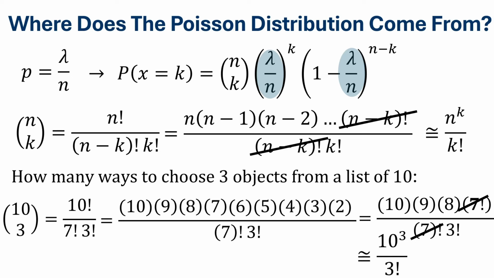However, as I said previously, our assumption in the general case is that n is a very large number. So all of this was to show how n choose k can be approximated as n to the power k divided by k factorial.